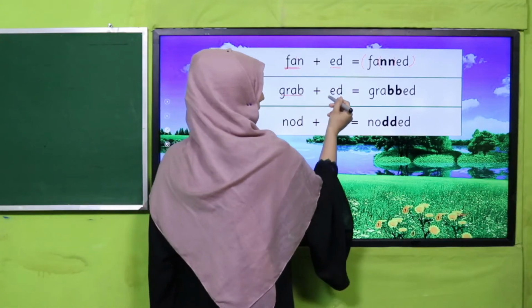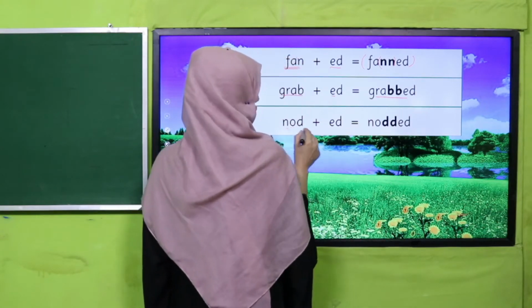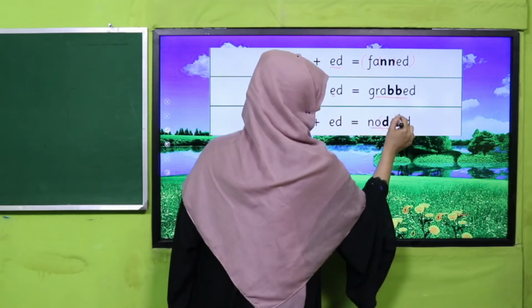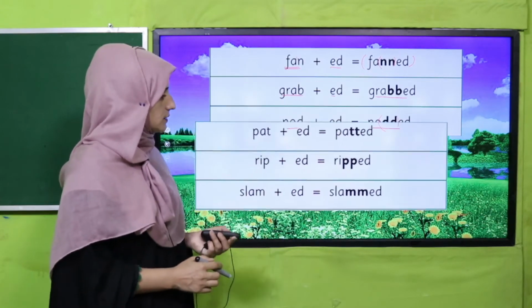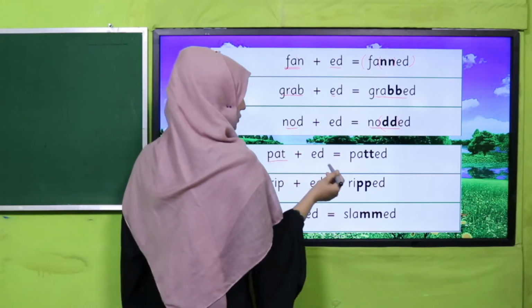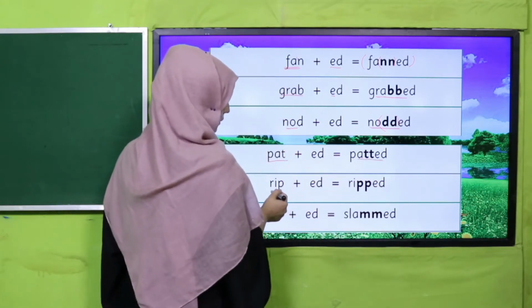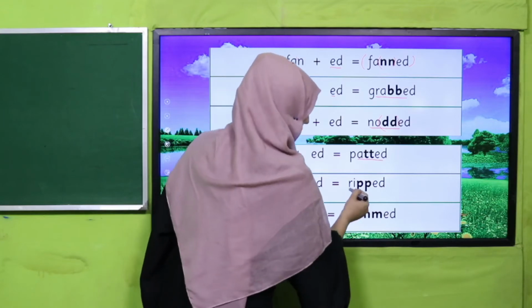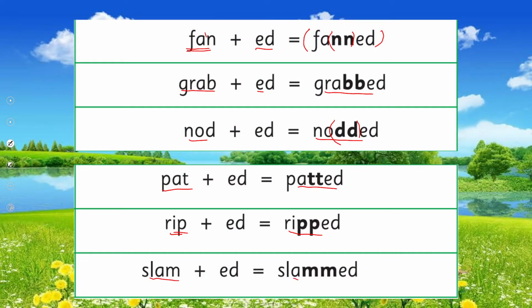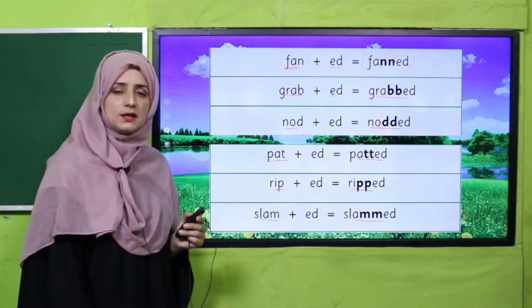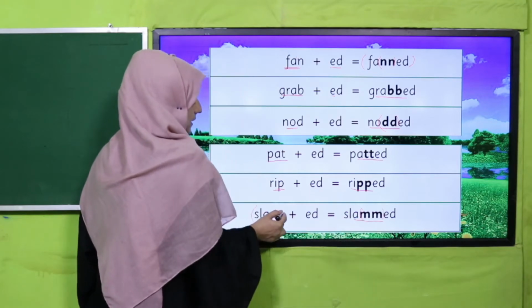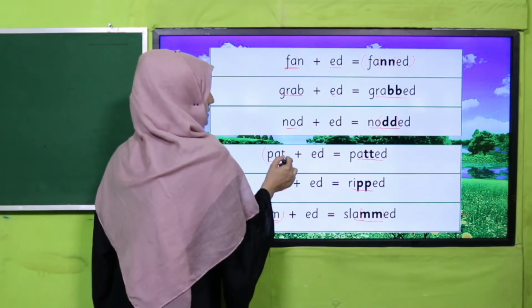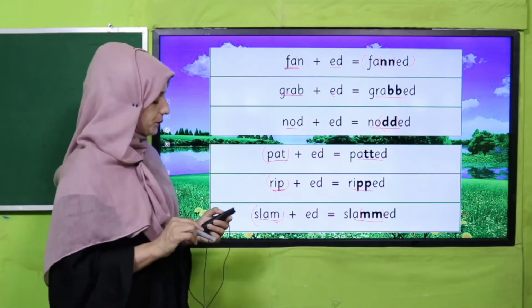Like grab, grabbed, nod, nodded. Look, my dear students, so this is the way we can double. Some others are there also. Pat, patted, rip, ripped, slam, slammed. Yes, my dear students. So did you judge what we have done? Why have we doubled the consonant? Because all these words are single syllable words.